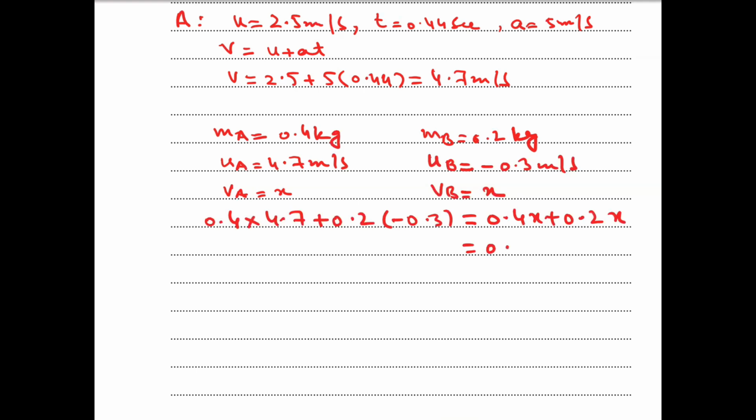So 0.6 x is equal to 0.4 into 4.7 plus 0.2 into minus 0.3, and x is equal to 3.03 meters per second. The two particles will move in the downward direction because the sign of velocity is positive, and downward velocity is positive. The two particles will move downward with a combined velocity of 3.03 meters per second. Thank you.